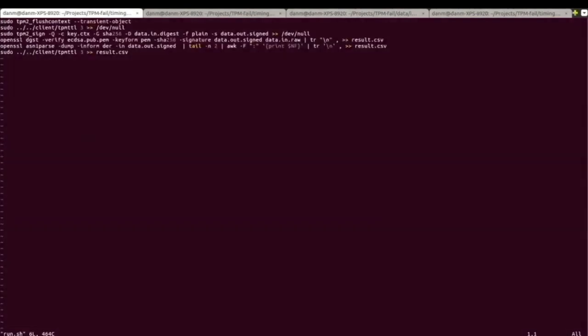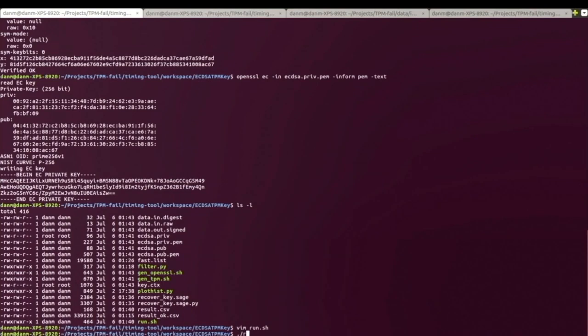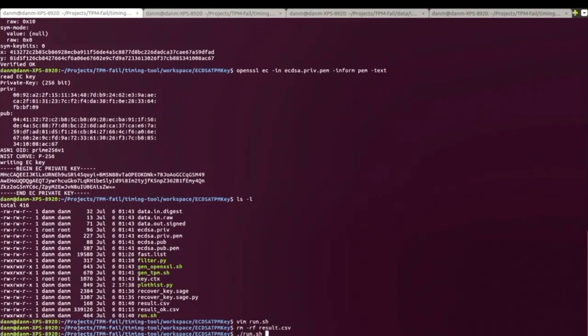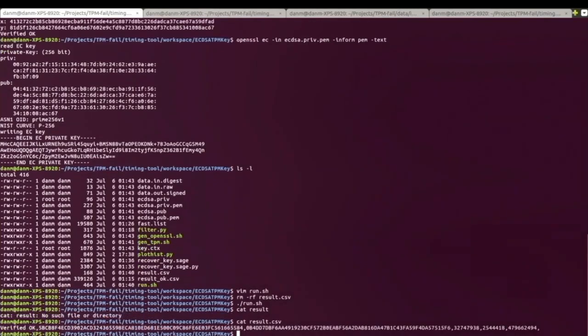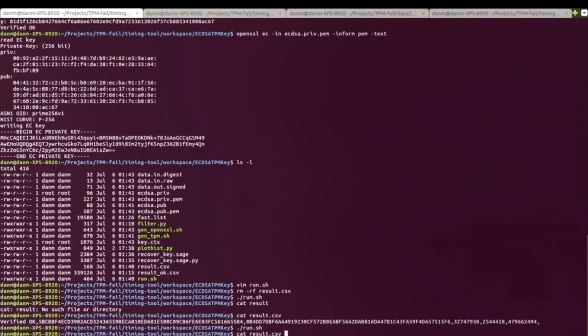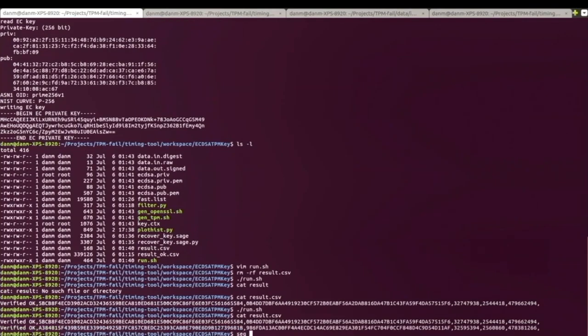Then we have another script that uses our tool to measure the time and also run a TPM signing operation. We use this tool to generate signatures and also measure the time of execution of that signature. When we run this tool, we see that a new entry has been added, with a signature pair and some timing values. If we keep running this script, another entry has been added.